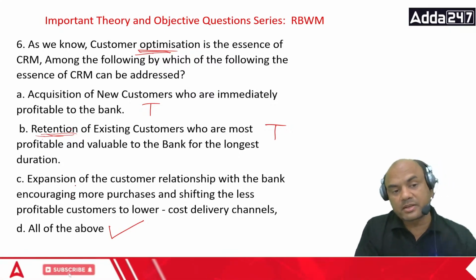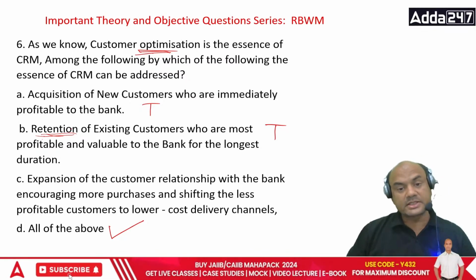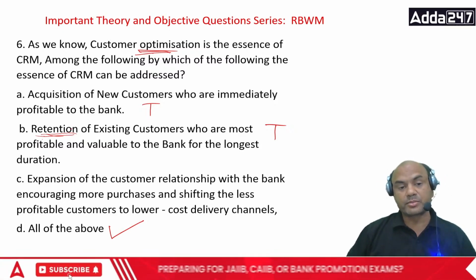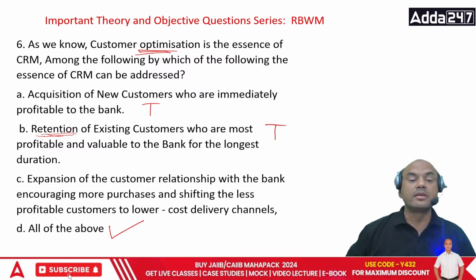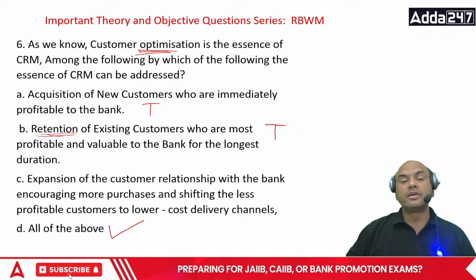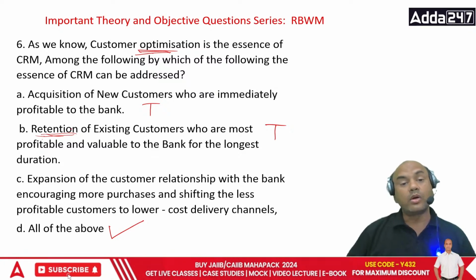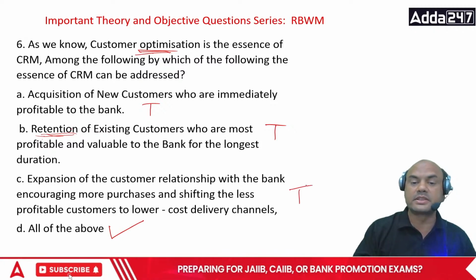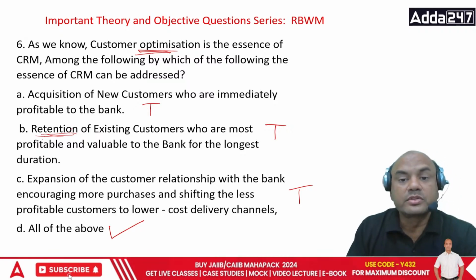Let's see the C one. Expansion of customer relationship with the bank, encouraging more purchases and shifting the less profitable customers to lower cost delivery channels. So basically what do you mean by this? Good customers should be attached to you, and bad customers, meaning less profitable customers, should be shifted to alternate channels. So that is also true. That's why you get all three answers as true, and the correct option is all of the above. Okay, so this was about CRM.